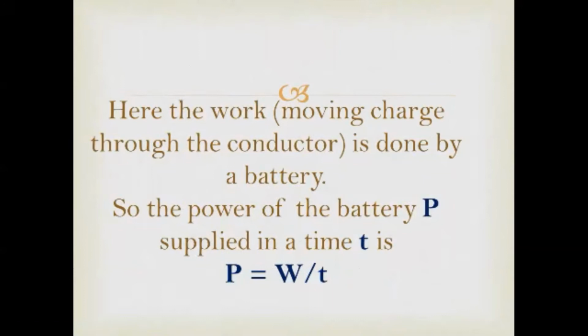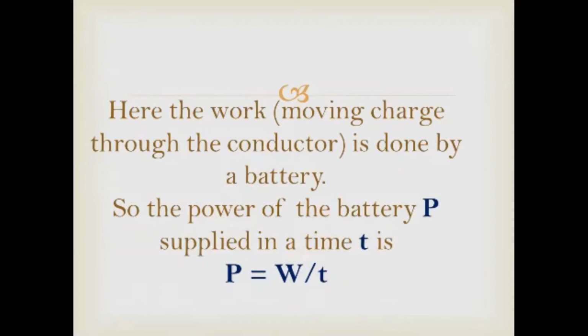The power of the battery is P is equal to W by T. That is, every battery has a power. In this circuit, P is the power that the battery is supplying to the circuit. The time taken to supply the power to the circuit is the time T here, and W is the work done. So we got the equation for the power of the battery used in the circuit: P is equal to W by T.